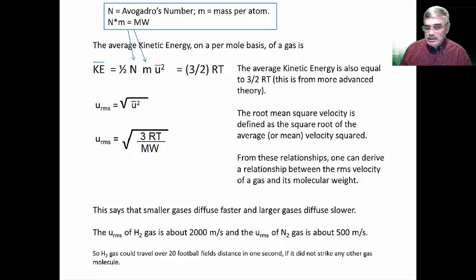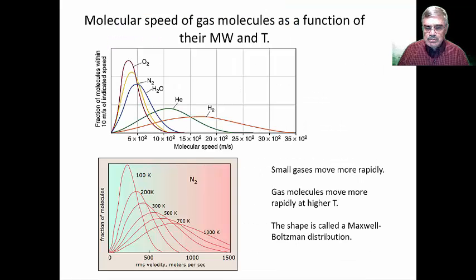and there's just a lot of void. Now these two graphs illustrate some of the concepts of the equation that we had in the previous slide. The top graph shows the relationship between a molecular speed, that's root mean squared velocity, and the molecular weight of the gas molecules. But also it shows that the gas molecules are not all moving with the same linear velocity. There's actually a distribution of these speeds or these velocities. The shape of this distribution is something called a Maxwell-Boltzmann distribution.